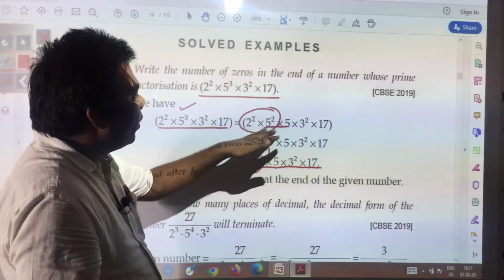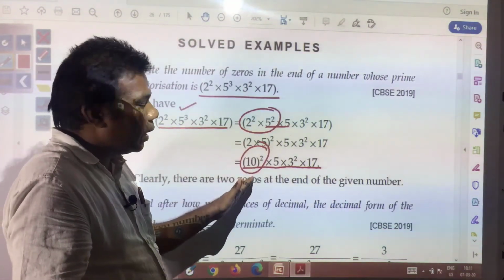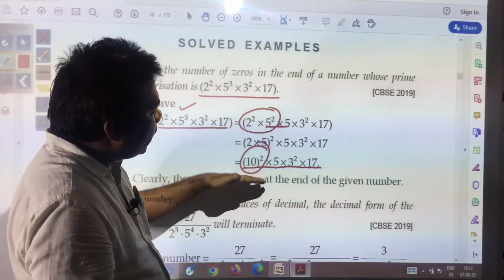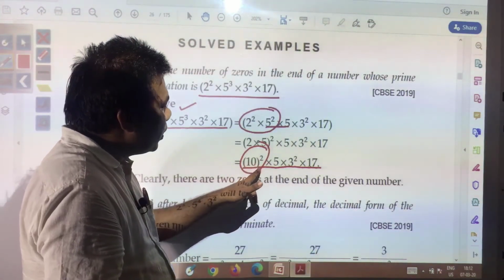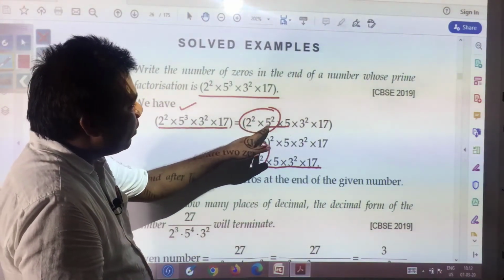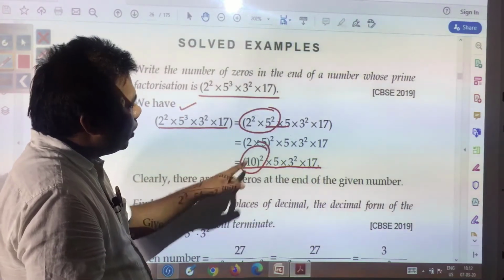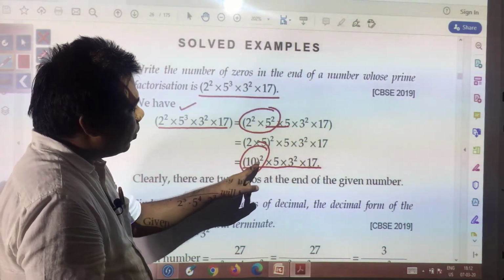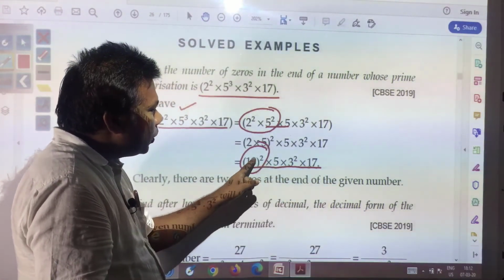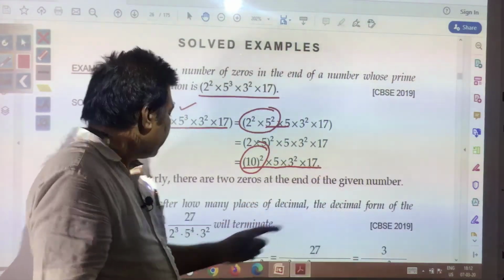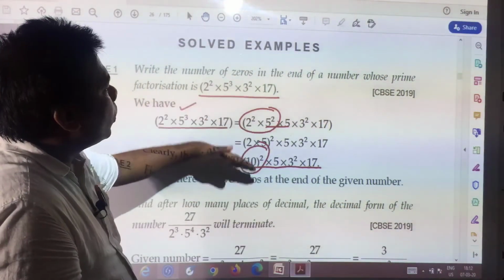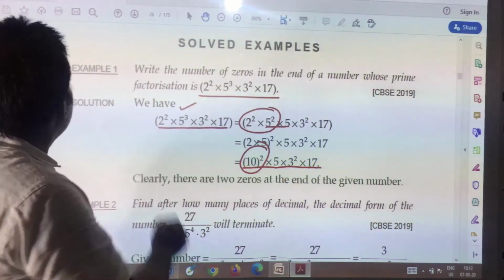The product of 2 and 5 has been separated out, so that lastly you may find how many zeros will be there in this product. Simply, 2 into 5 has been separated out in this form, and finally you got 10 to the power 2. So whatever product you get after multiplication, these two zeros are going to be added. Clearly, there are two zeros at the end of the given number. So, in this way questions are required to be solved.